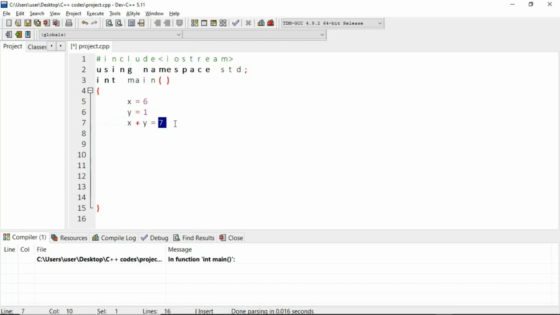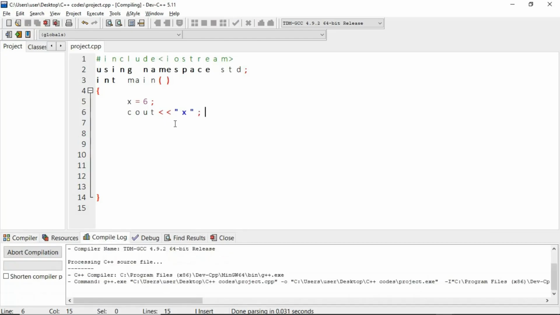But in this case we're going to do this a bit differently. Yes, x is equal to 6, but remember, our C++ code must always end with a semicolon. Please do not forget that. Without that, you're going to have a lot of errors. Now we said x is equal to 6 and you want to print out x. All right, let's just go for it. Let's see what happens. Then I put my semicolon, I save, and I run.